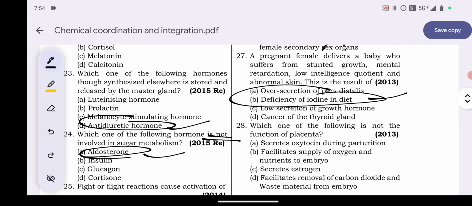is the answer. Explanation: hypothyroidism during pregnancy causes defective development and maturation of the growing baby, leading to stunted growth, mental retardation, low intelligence quotient, abnormal skin, and deaf mutism. Okay, B is the answer.